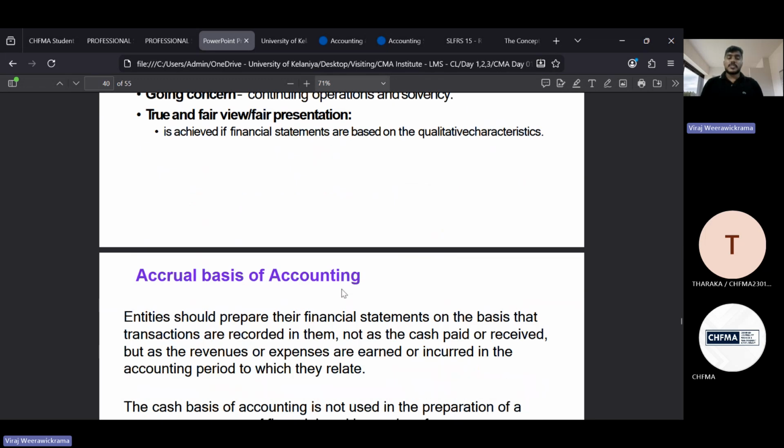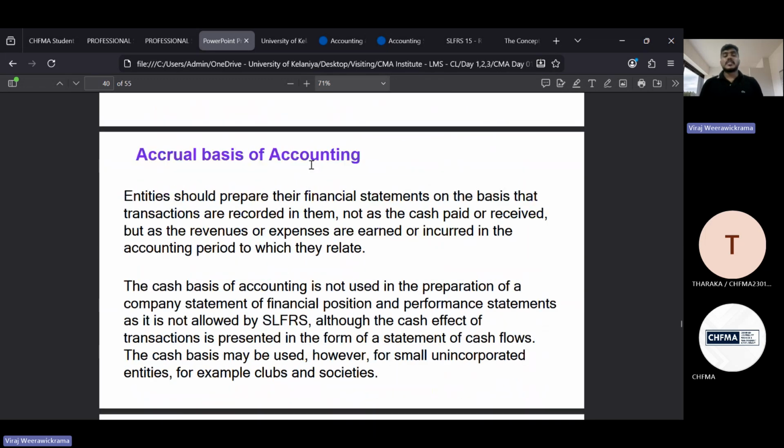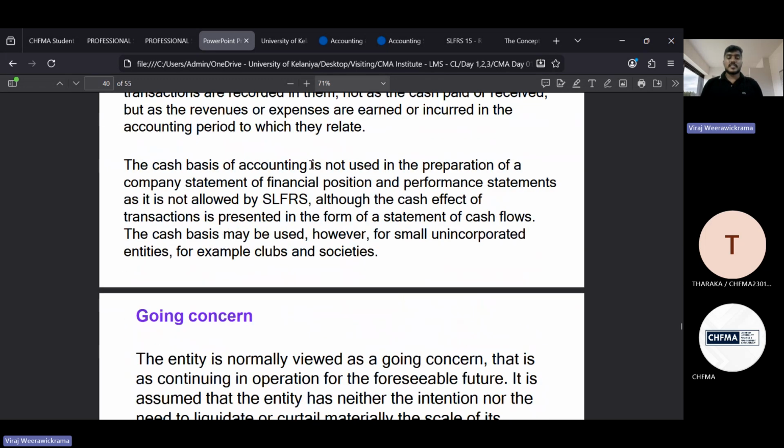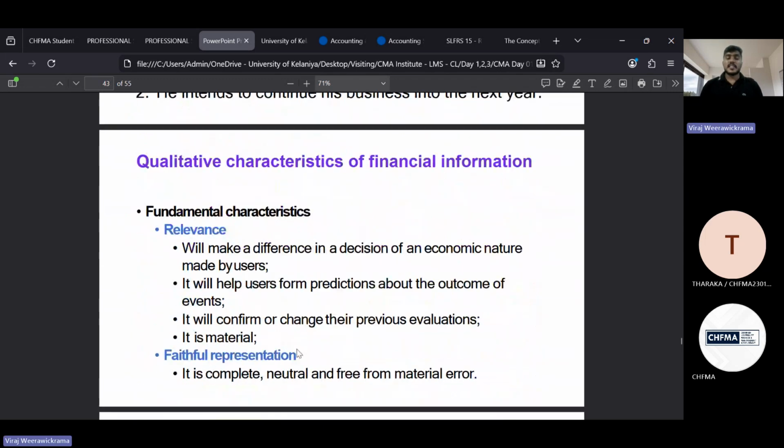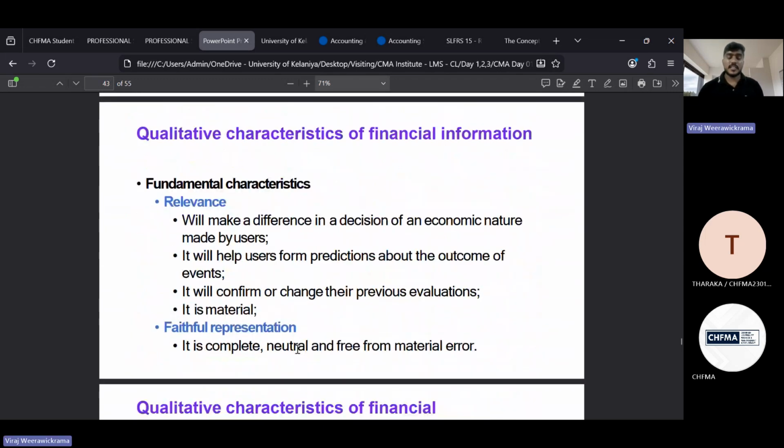Then, you know, the accrual basis of accounting, right? And going concern, right? Here you can see an example. And we discussed the qualitative characteristics. Yes. Now, when it comes to the framework, the conceptual framework and the regulatory framework, we need to know these points.